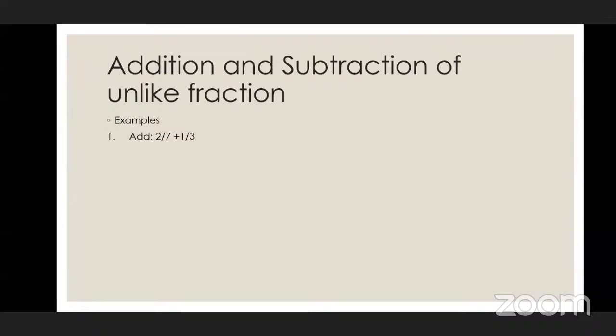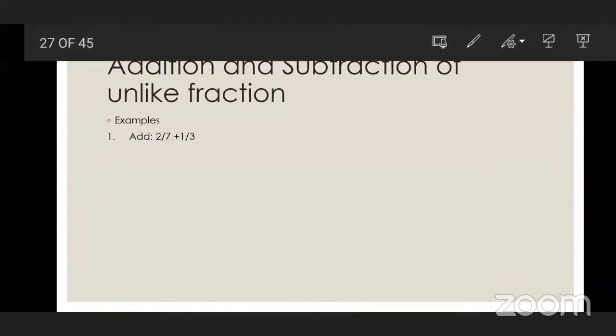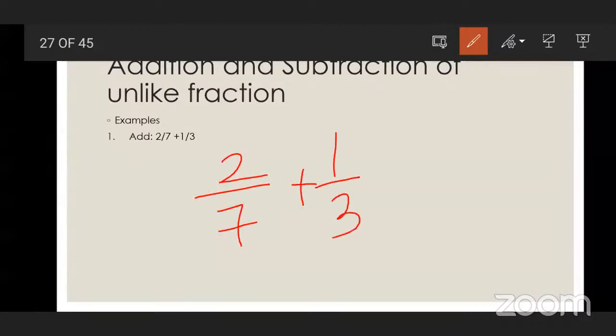Now next to this, you have a difficult question over here: adding and subtracting unlike fractions. Now the fractions are not the same, means they are not like. Okay, now you have to add them. How will you add, beta? What is the fraction here? 2 upon 7 plus 1 upon 3. Are they like fractions or unlike fractions? Unlike fractions.